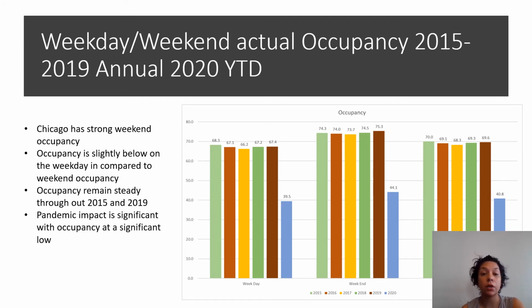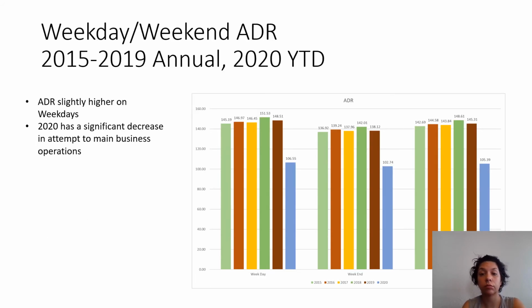Occupancy remained steady throughout 2015 to 2019, but then again, pandemic impact has had a significant effect, with occupancy at a significant low. Here we see that ADR is slightly higher on weekdays. 2020 again shows decreases in an attempt to maintain businesses and operations.